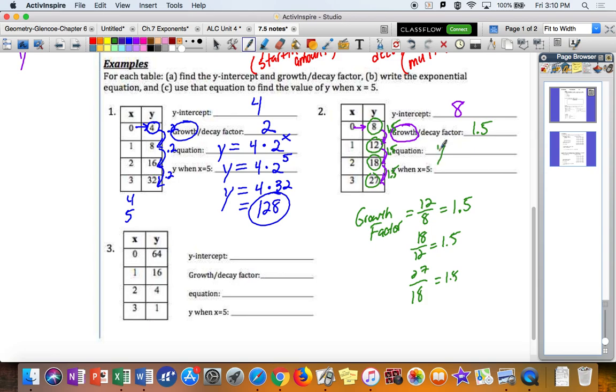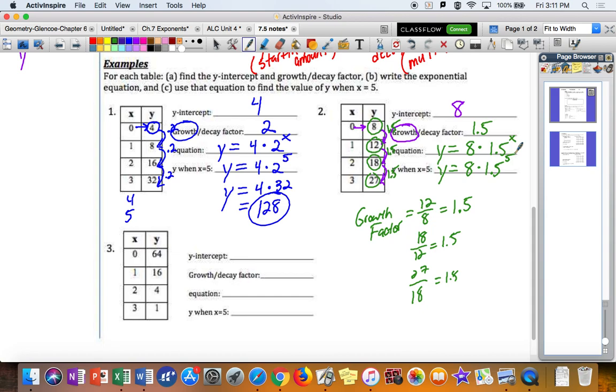So our equation then is y equals 8 times 1.5 to the power of x. And so if we're plugging this in, 8 times 1.5 to the power of 5, then we'll have to go over to our calculator on that one. And I am going to do so as well off screen here.